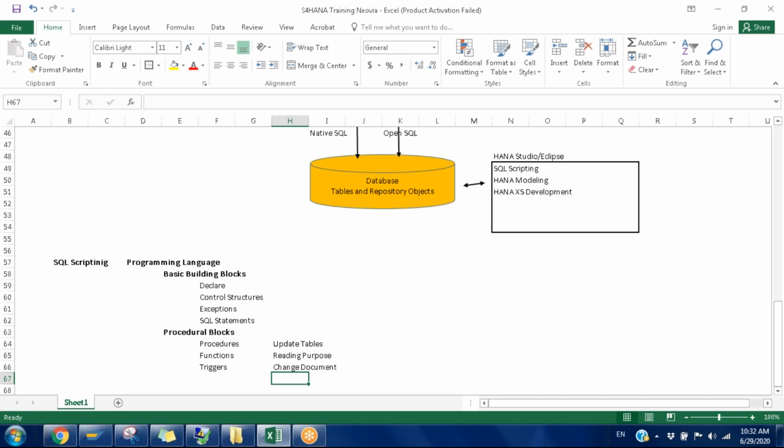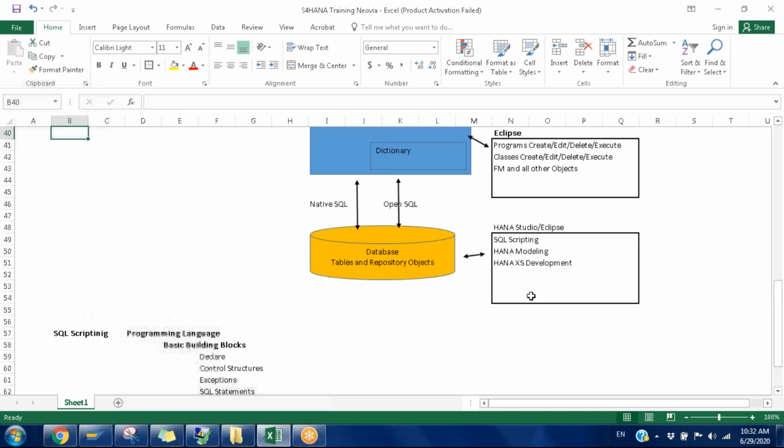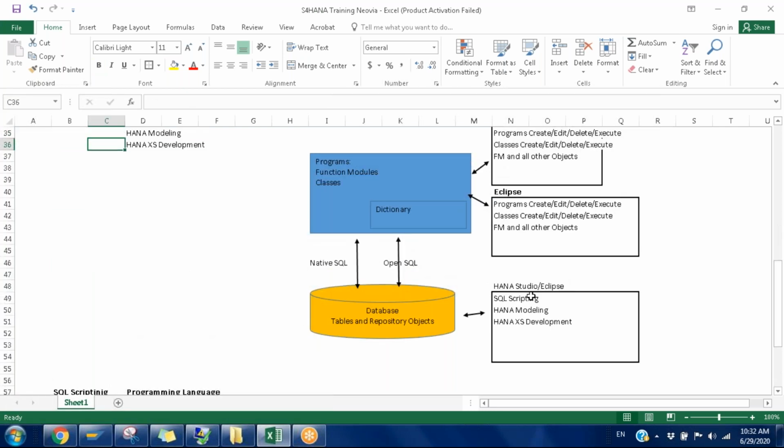For that we create an SCDO change object, which generates some function modules, and we call those function modules in one of the transactions to update the change documents. But here we can directly write a trigger on top of the table, so that whenever a certain change happens on the table, it will automatically do another activity. So these are the procedural blocks. This is about SQL scripting, and we can do these many things. Next one is HANA modeling.